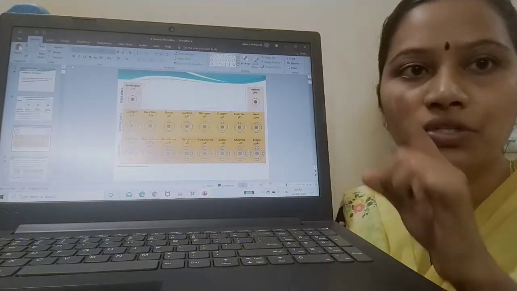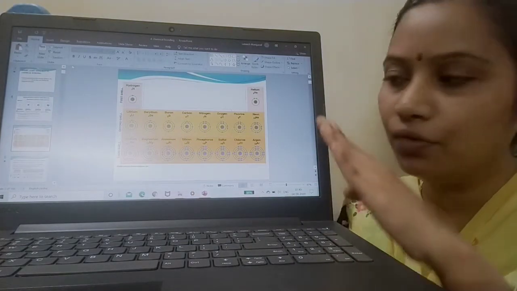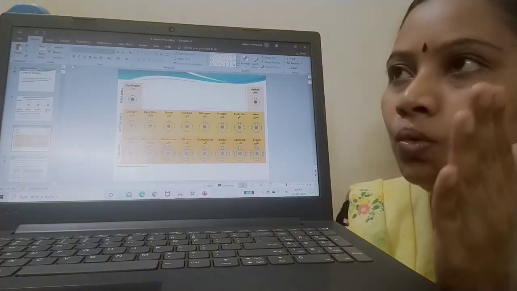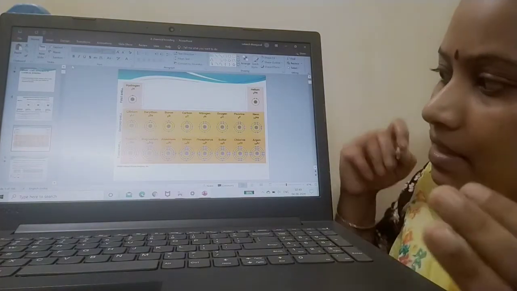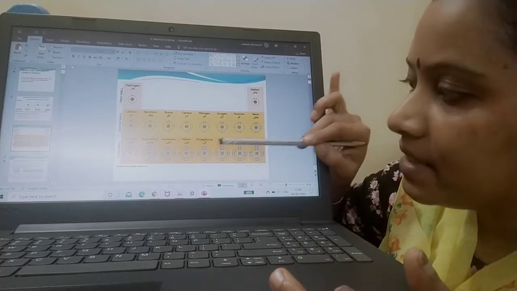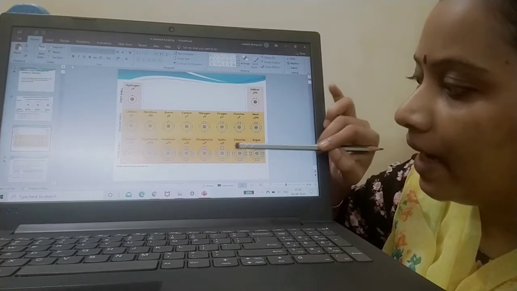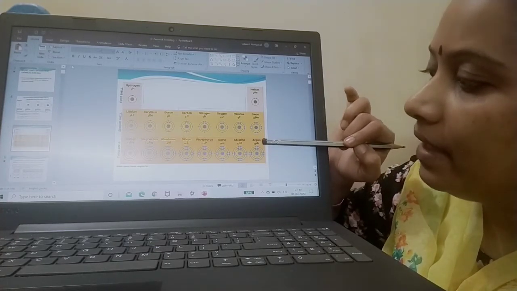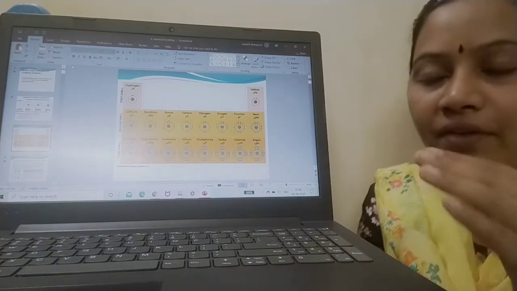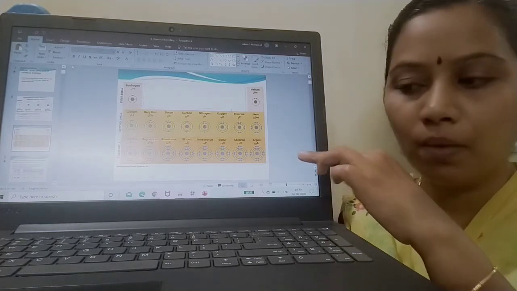Then for aluminium it is 13, so 2, 8, 3. Then silicon 14, 2, 8, 4. Phosphorus it is 15, so 2, 8 and 5. Next sulfur it is 16, so 2, 8, 6. Chlorine it is 17, 2, 8 and 7. For argon it is 18, 2, 8 and 8. So this is how we have filled the shells. Slowly we have moved to the third shell for the next set of elements.